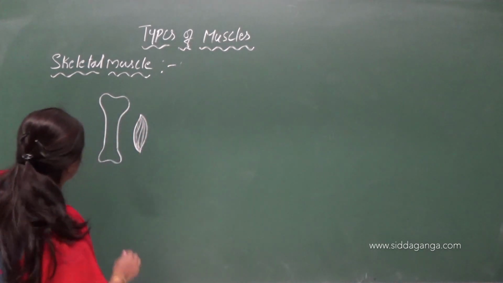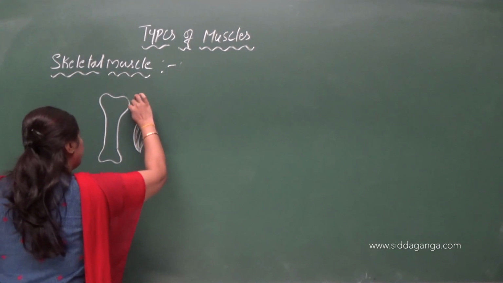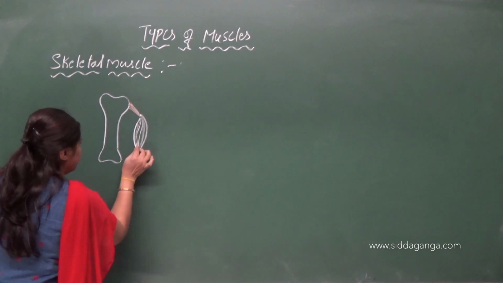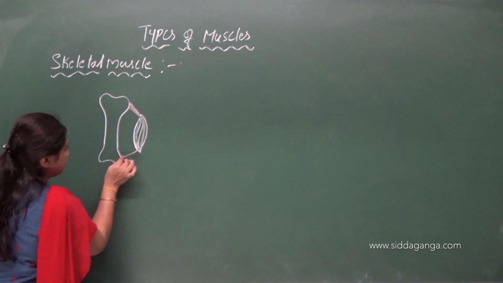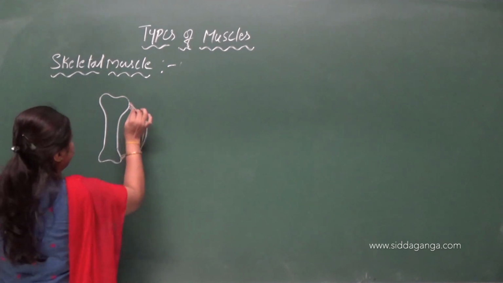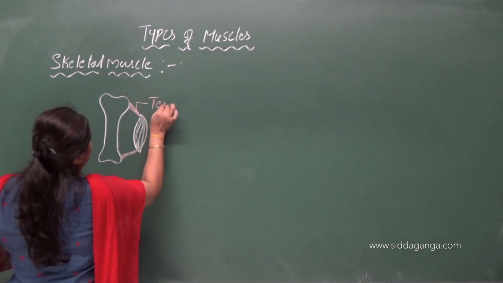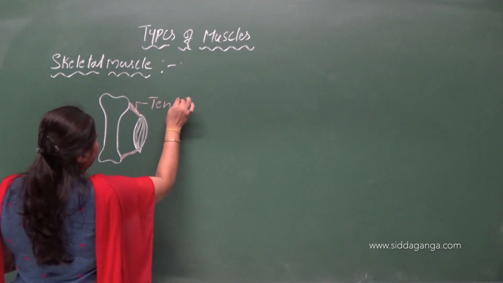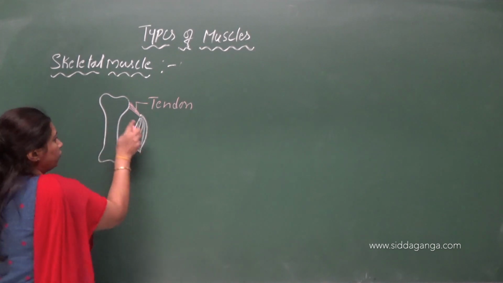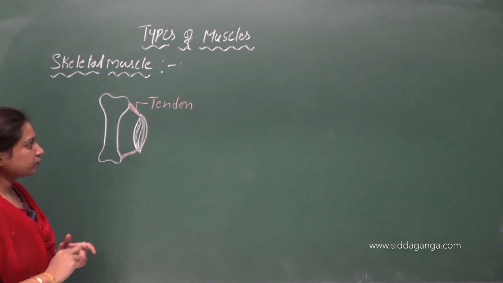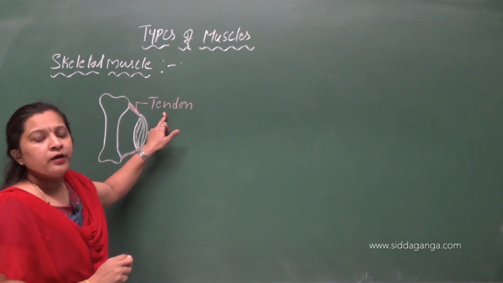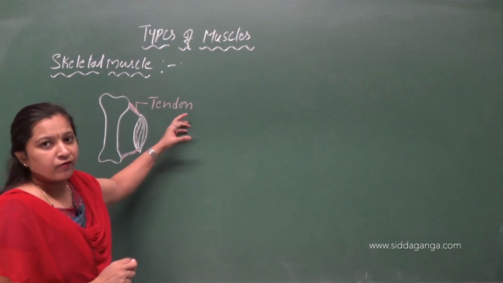Instead, they attach to the bone with the help of a type of connective tissue, that is tendon. So tendon is a type of connective tissue that connects the bone with the skeletal muscle.